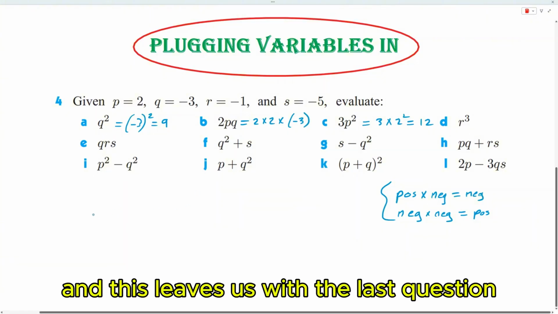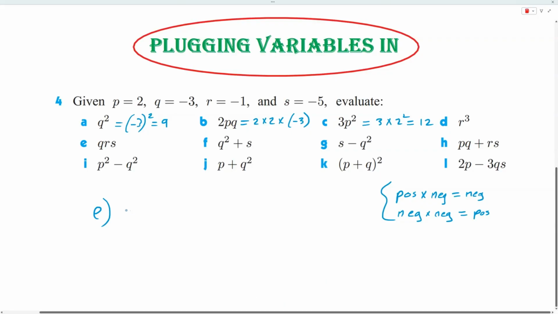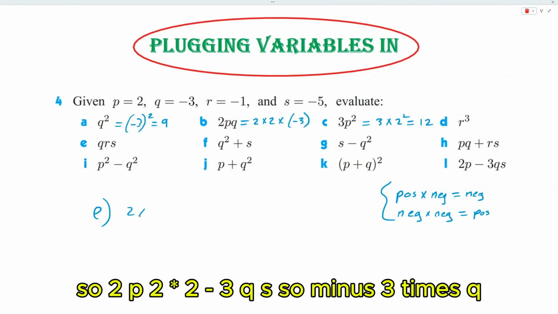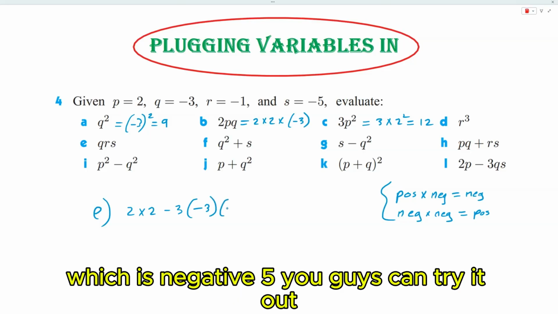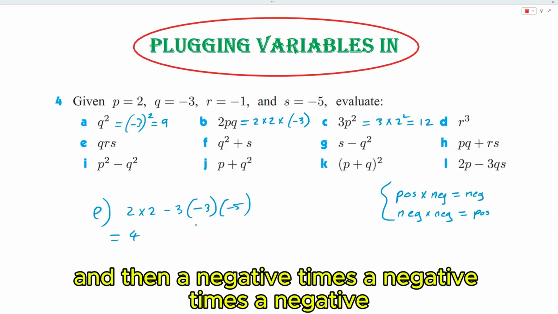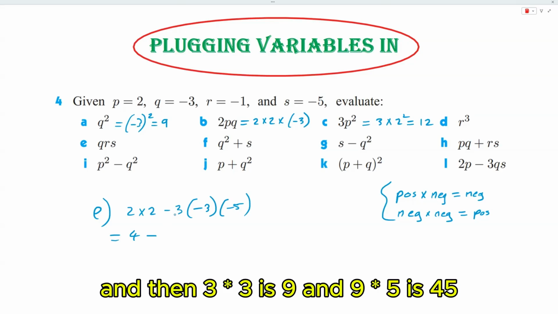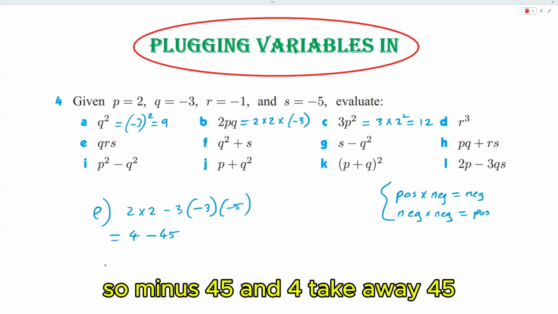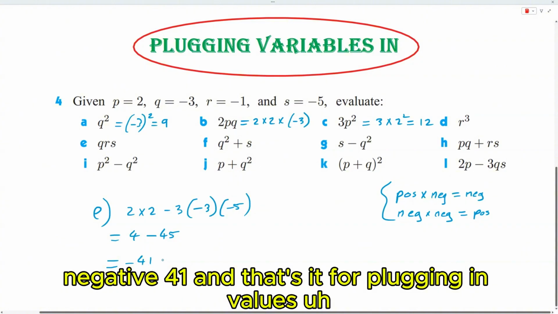And this leaves us with the last question, which is question L. So 2p, 2 times 2, minus 3qs. So minus 3 times q, so -3 times s, which is -5. Okay, you guys can try it out. So 2 times 2 is 4, and then a negative times a negative times a negative, that's going to be a negative. And then 3 times 3 is 9, and 9 times 5 is 45, so minus 45. And 4 take away 45, that's a negative number, -41.